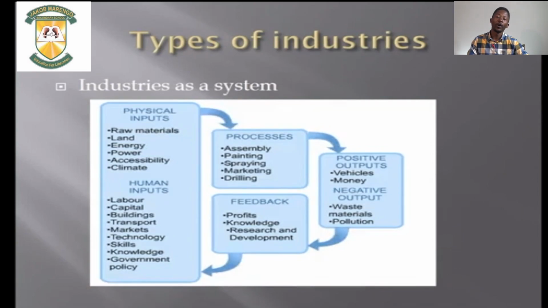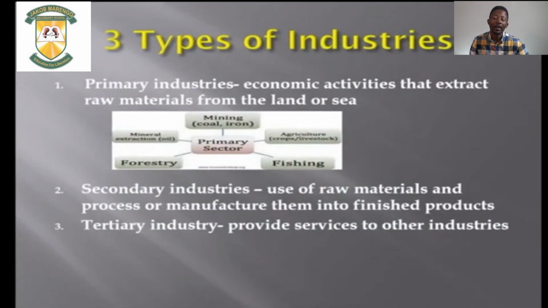Great. Moving on, we have 3 types of industries. Number 1, which is the primary industry. The primary industry involves economic activities that have to do with the extraction of raw materials from nature or from the land, and then taking these raw materials, undergoing a process, and then you are able to get an output or a product.